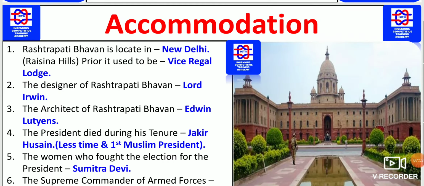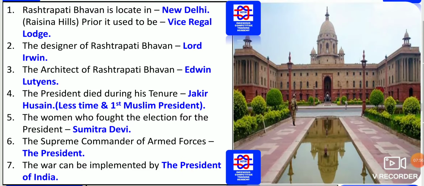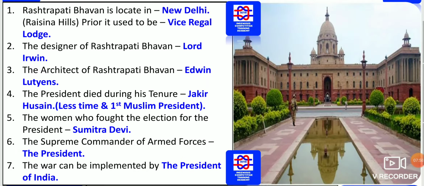Next we have the accommodation facilities, where exactly it is located. Rashtrapati Bhavan is located in New Delhi near Raisina Hills. Earlier it was known as Viceregal Lodge. So now it is Rashtrapati Bhavan, which, as you can see, is on the right side.